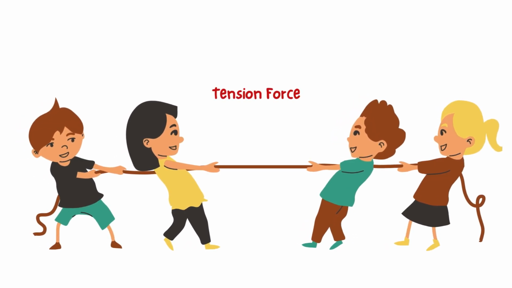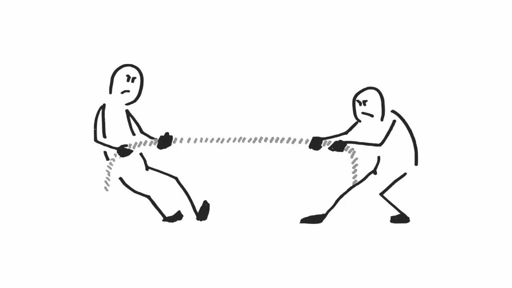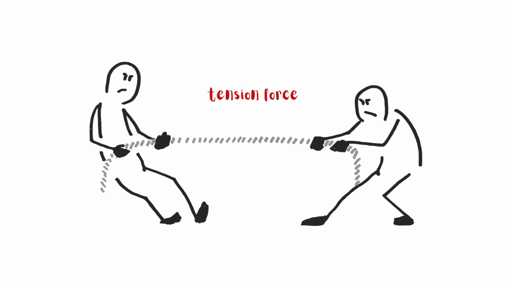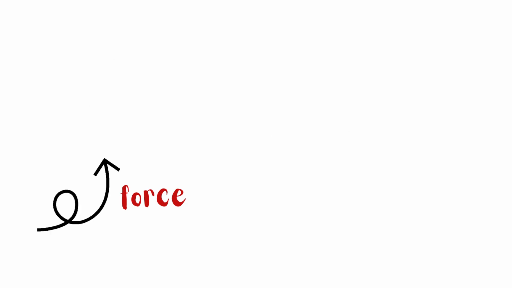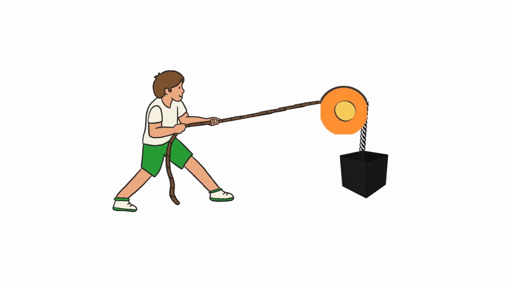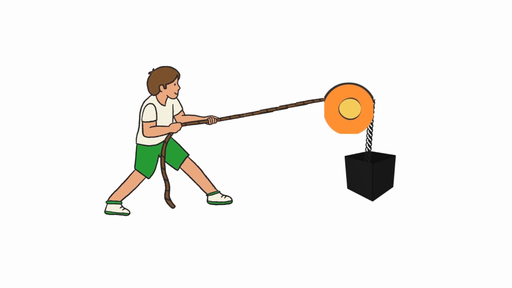Tension is the force transmitted through a rope, string, or wire when pulled by forces acting from opposite sides. Tension can be defined as an action-reaction pair of forces acting at each end of the said elements. For example, ropes when pulled from two ends generate a tension force. This tension is a result of the forces applied by each hand trying to stretch the rope. The greater the force applied by each hand, the higher the tension in the rope. Similarly, when a block is hung from a string, the string experiences tension. This example of tension in a string is common in various scenarios, such as when objects are suspended or when weights are lifted using pulleys or other mechanical systems.